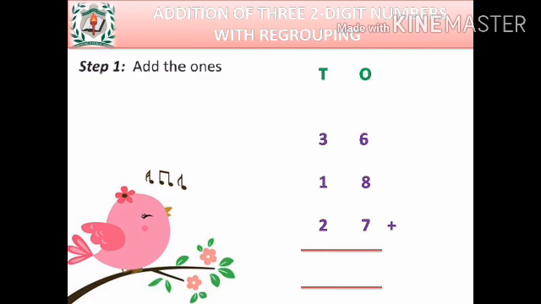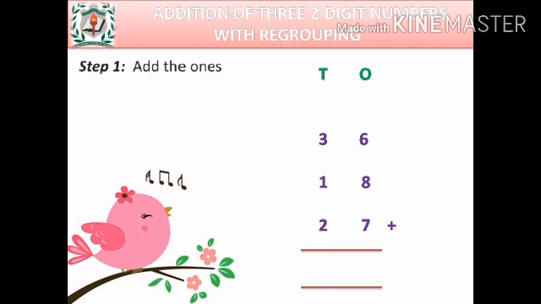Okay, children. Now let's look into the second problem. What is given here? What are the three numbers? Say it. 36, 18 and 27. Now we have to find the sum of these three numbers. Observe the numbers. Yes, the three numbers are two-digit numbers, right? You know how to add these numbers.